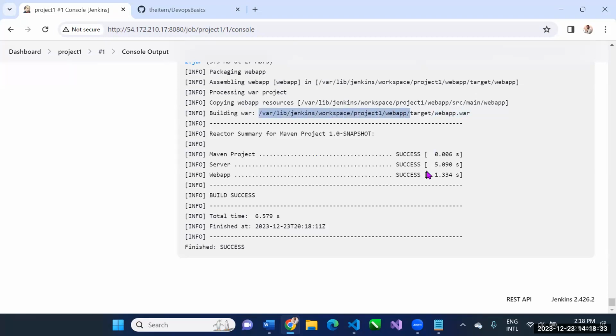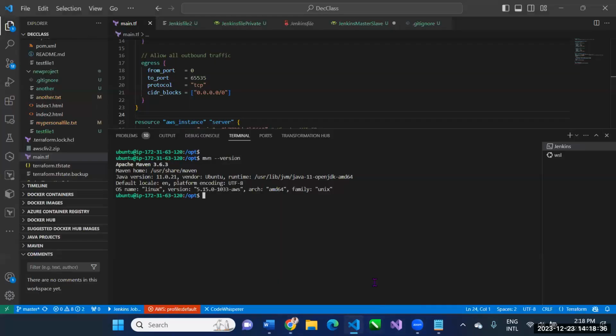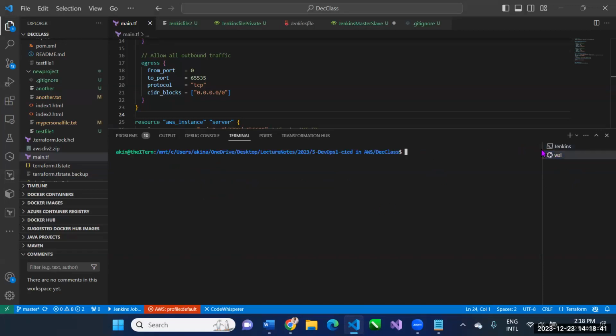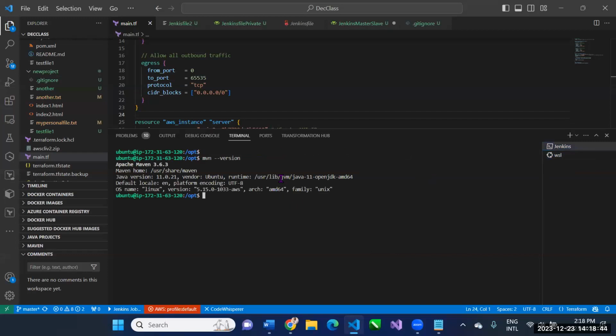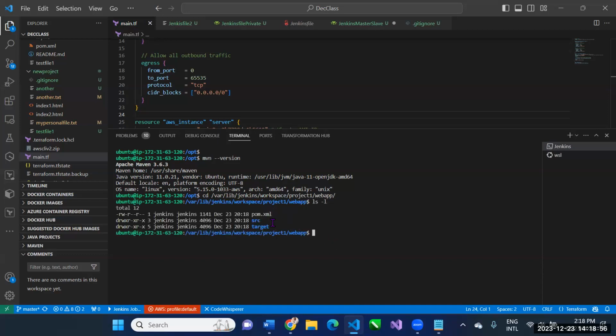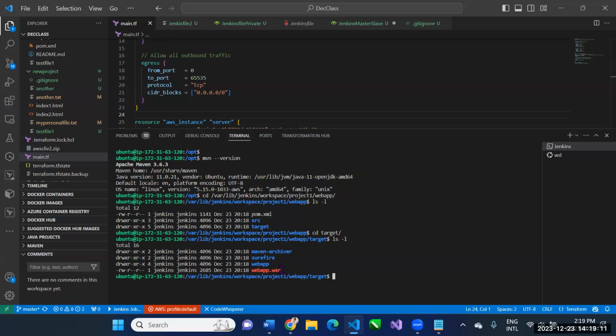If I want, I can go into that directory, Control C. I go to Jenkins terminal. This is my Jenkins terminal. This is my local repository terminal. This is my own local laptop, but this is the Jenkins terminal on the remote server that I built in cloud. So I'm going to say cd to that place that I copied, ls -l. It will show me target, which is the directory created by Maven in order to store the file that it created. cd target, ls -l. It shows me the webapp.war. This is the artifact that has been built.